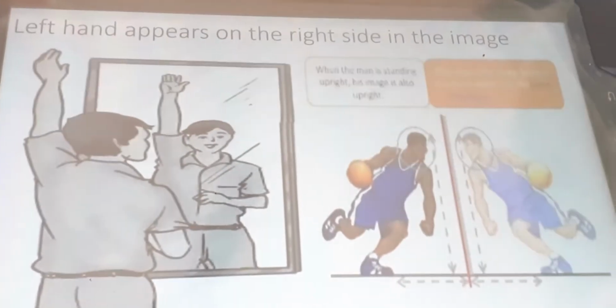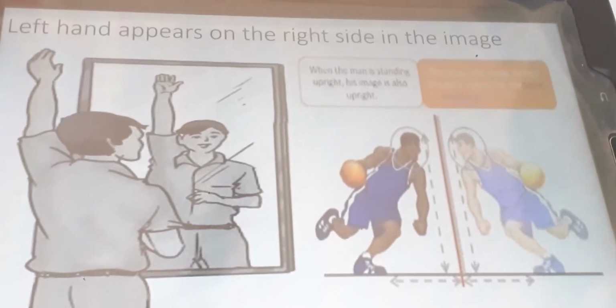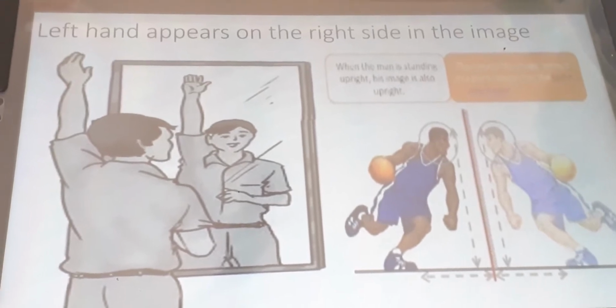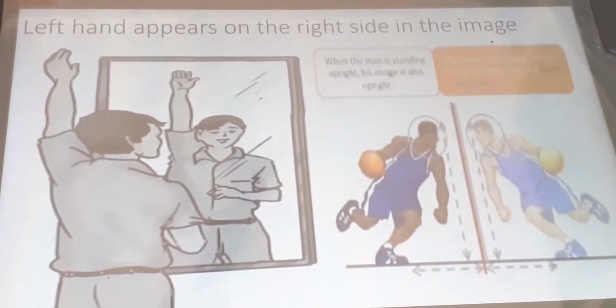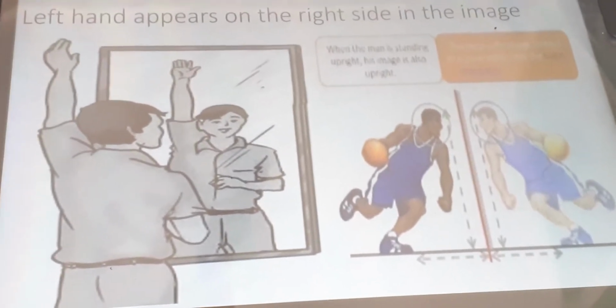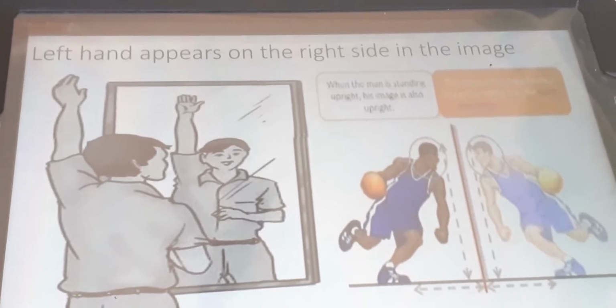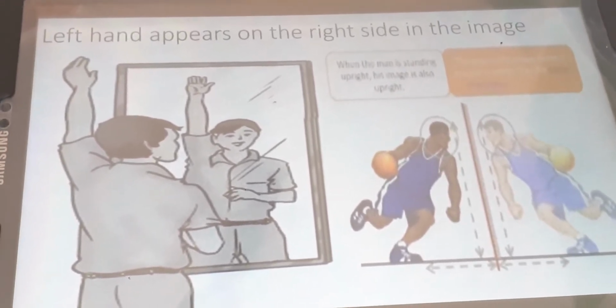I will give a simple task to you. Just do the task, you will have fun also. Find out the letters of the English alphabet for which the image formed in a plane mirror appears exactly like the letter itself. I will give one letter. When you keep a letter in front of the mirror, how does it appear behind the mirror?